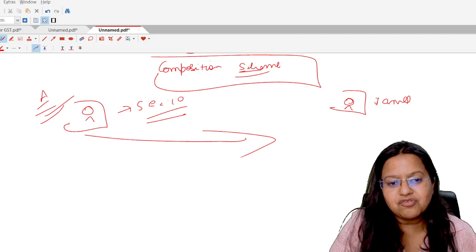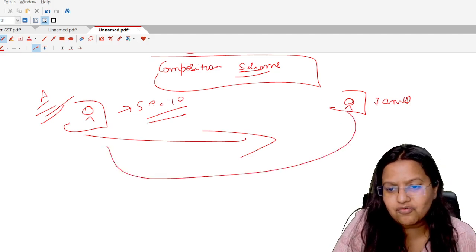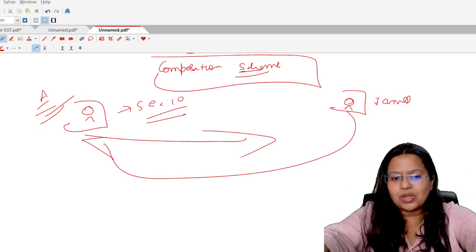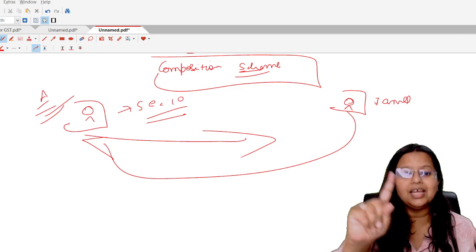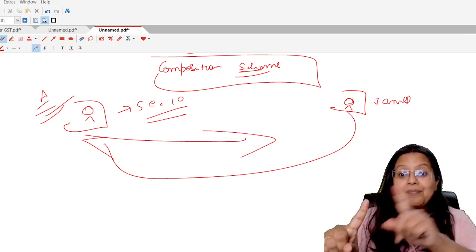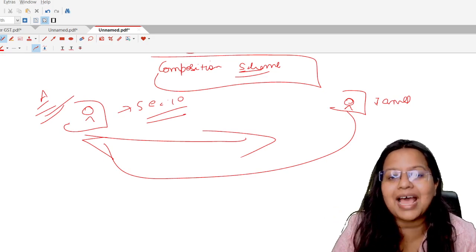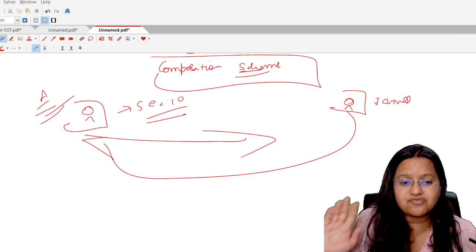It means if J is purchasing anything from Mr. A, J is not required to pay any tax to Mr. A. So the first thing is clear: under the composition scheme, the customer of that shopkeeper will not pay any kind of tax because the shopkeeper is not collecting taxes from the customer.